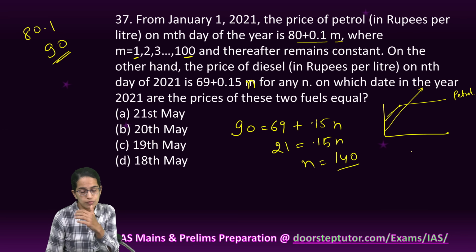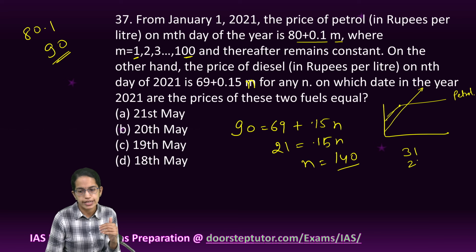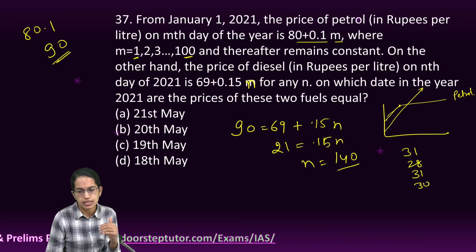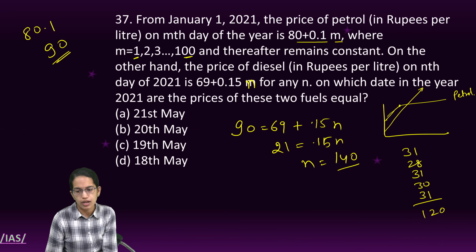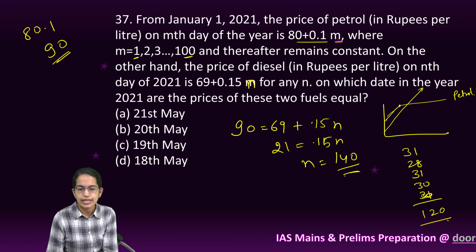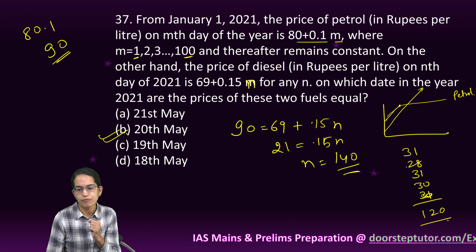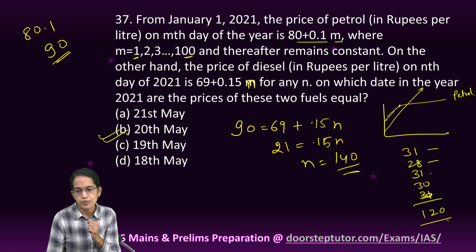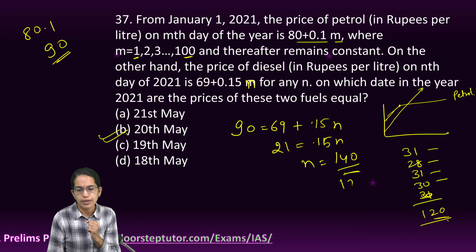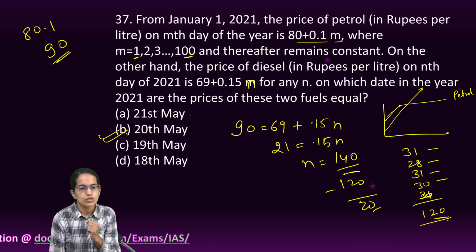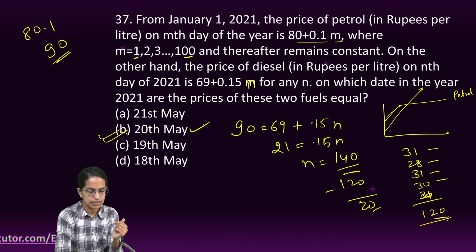Now starting from the very first month, it is 31 days, 28 days, 31 days, 30 days, 31 days. All these come up to be how much? 120. The first 4 months come up to be 120. Now 20 days left, so it is 20th of May. So January, February, March and April done. So in the May, how many days? 140 minus 120, which is 20. So 20th May would be the answer in this case.